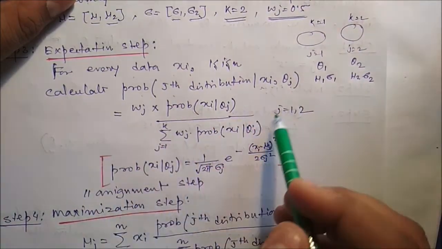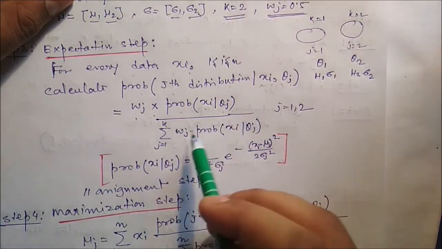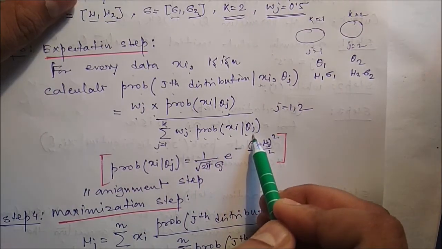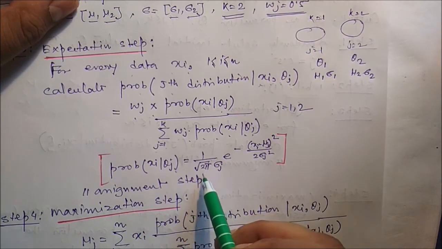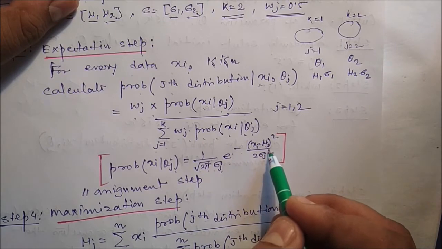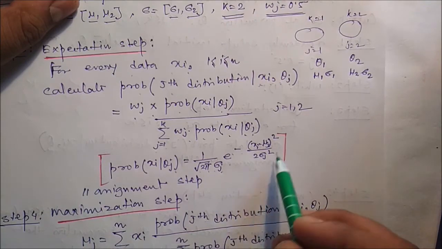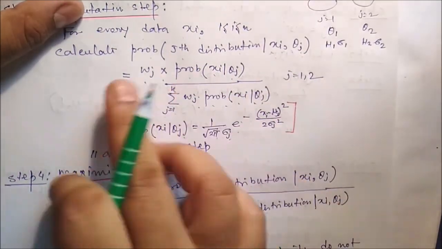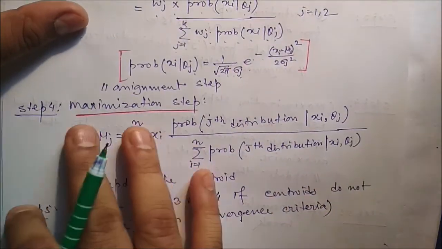So to calculate per distribution, the formula is: wj into probability of xi given theta j, by summation of j is equal to 1 to k, wj probability of xi given theta j. Now how to calculate probability of xi given theta j? It is 1 by square root of 2 pi sigma j, e to the power minus (xi minus mu j) whole square by 2 sigma j square. This is the probability density function for the normal distribution. With the help of this calculation, we identify the probability for the jth distribution given xi and theta j.